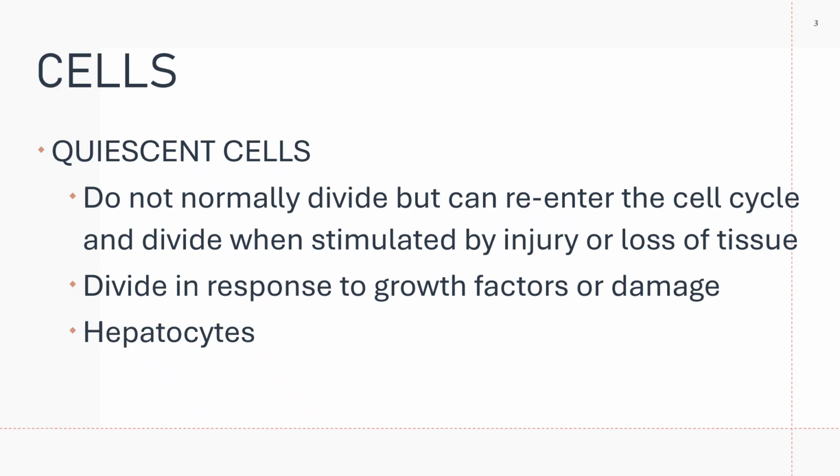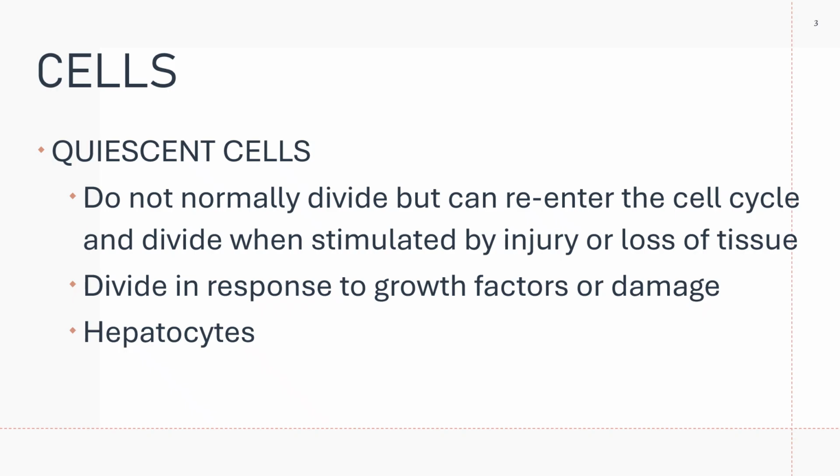Once the organ has reached its mature size or form, these quiescent cells do not re-enter the cell cycle. They are arrested at G0, or gap zero, the resting phase.